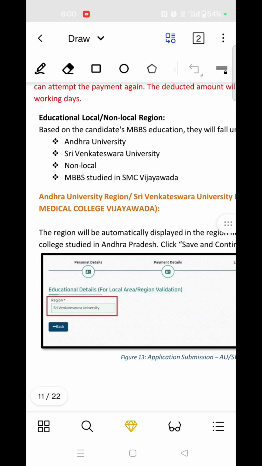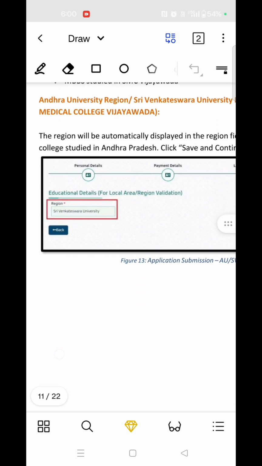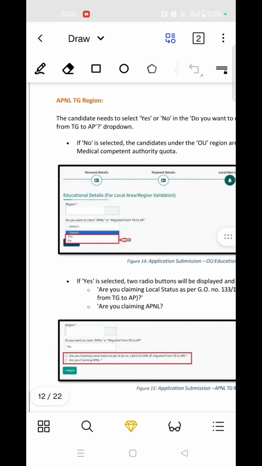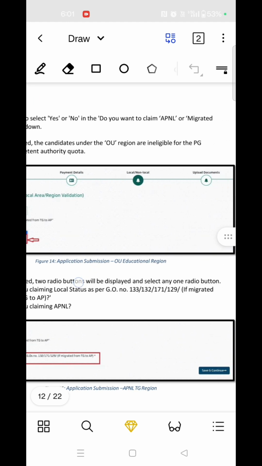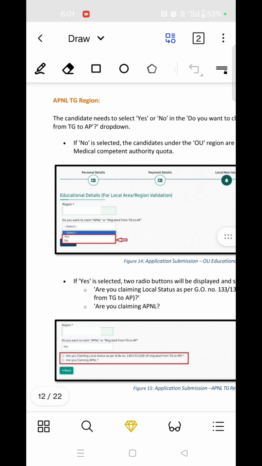So there are three categories of students: Andhra University region, SVU region and the non-local, and maybe studied from Siddhartha Medical College, Vijayawada. If you are OU local, you can't apply for this PG counseling of the AP region; you should select either APNL or migrated from Telangana to Andhra Pradesh.